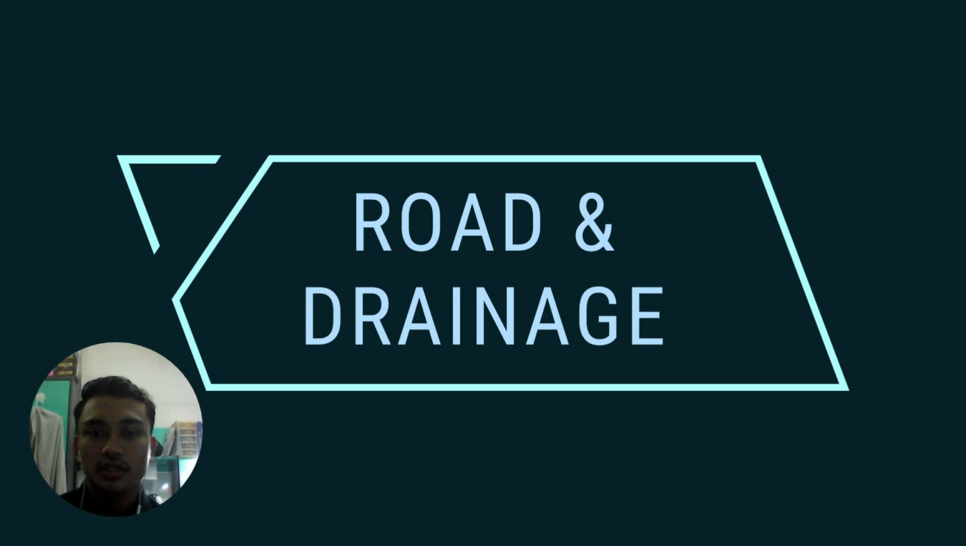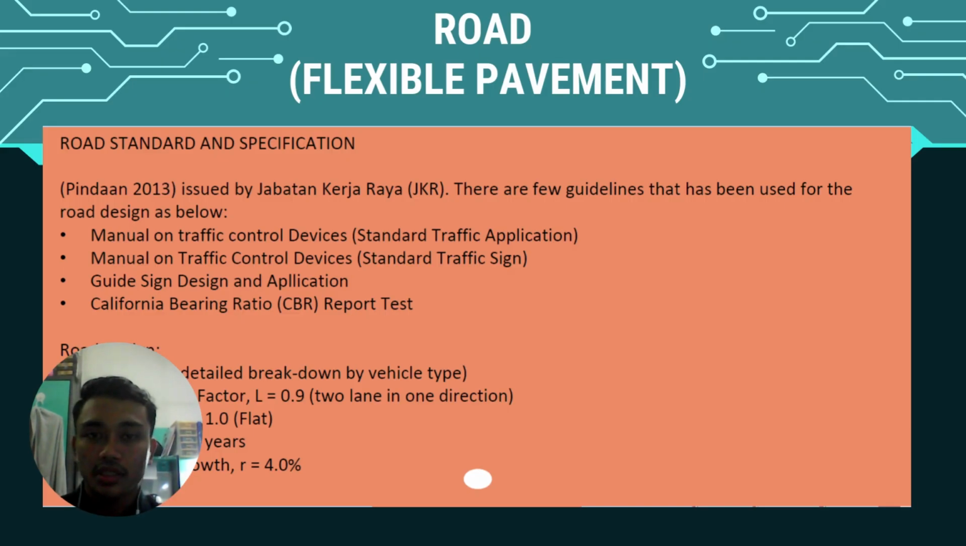Okay, we move to the road and drainage design. For the road and drainage design, we design in compliance with Jabatan Kerja Raya, JKR. There are a few guidelines that have been used for the road design, such as the manual on traffic control device, standard traffic applications. The second one is the manual on traffic control device, standard traffic signs. And then we use the CAD sign design and application, and then the California Bearing Ratio, CBR, report test.